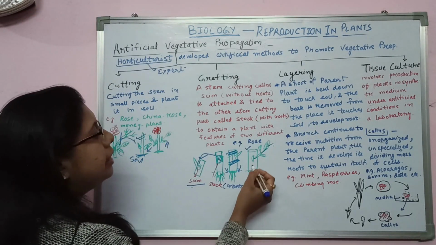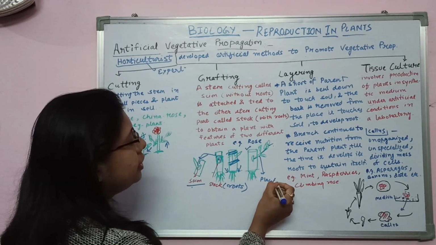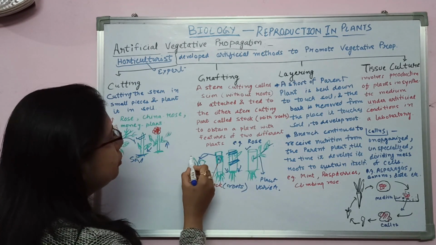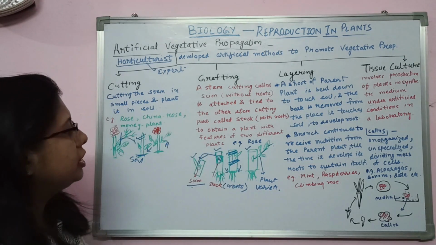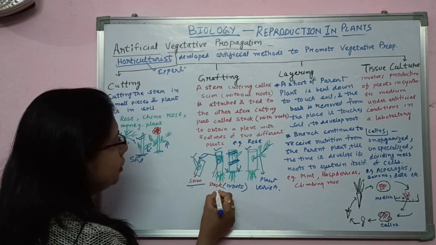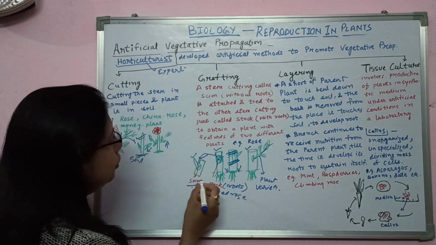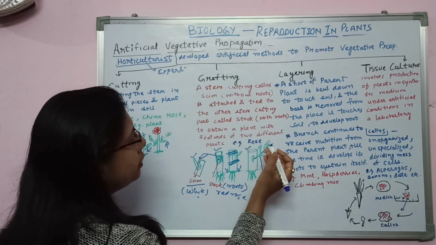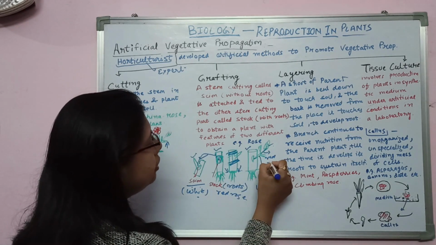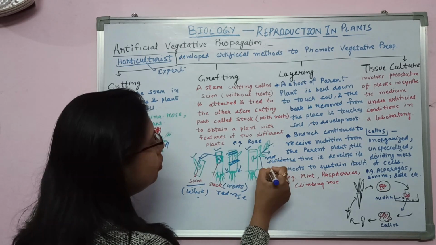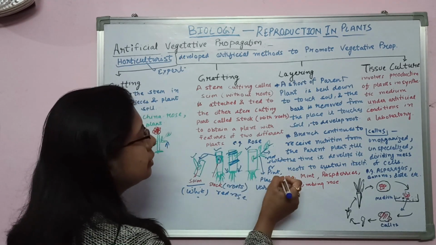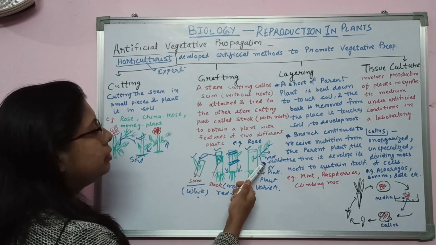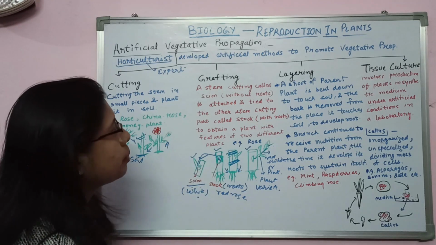In this way we get a branch which will have variety. Here it has two types of varieties, the qualities of this plant and the qualities of this plant. For example, if the stock is giving red roses and we put a scion of a white rose on it, see what happens. This branch will give you mixed roses having red and white color in them, or maybe pink color. In this way we do grafting to obtain a plant with two different varieties. Now come to layering.